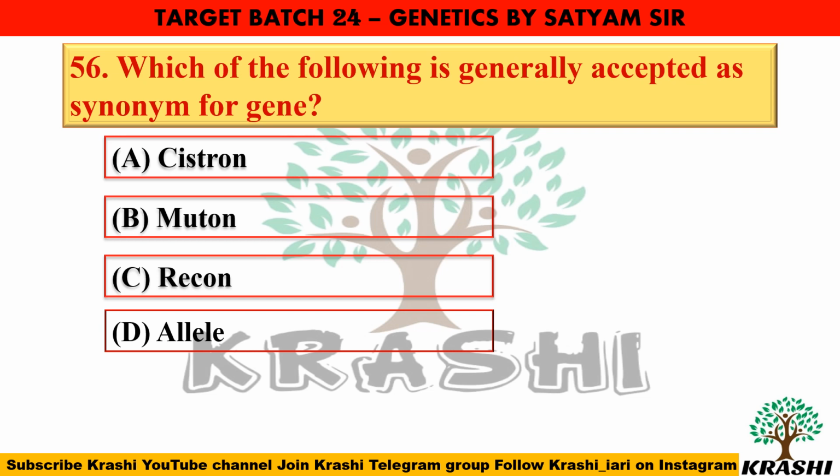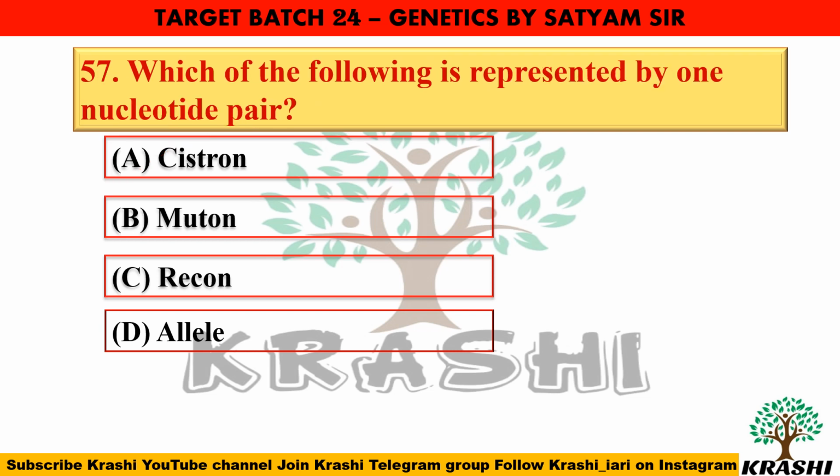Question number 56. Which of the following is generally accepted as a synonym for gene? The correct answer is option A, cistron. Cistron is a coding sequence of DNA which encodes polypeptides. Which of the following is represented by one nucleotide pair? The correct answer is option C, recon, which is known as the unit of recombination.